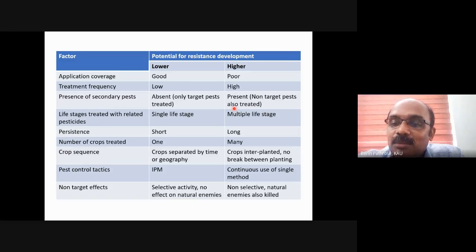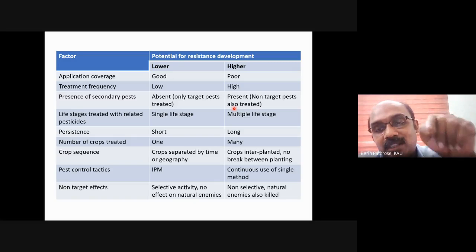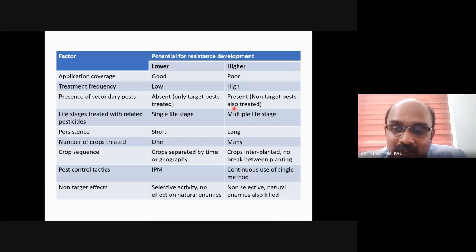These natural enemies had been controlling the population of BPH, a secondary pest in rice at that time. As all the natural enemies got killed, BPH multiplied without any natural enemy population and became a huge pest. So a broad spectrum, non-selective pesticide can affect natural enemies and lead to faster development of resistance.